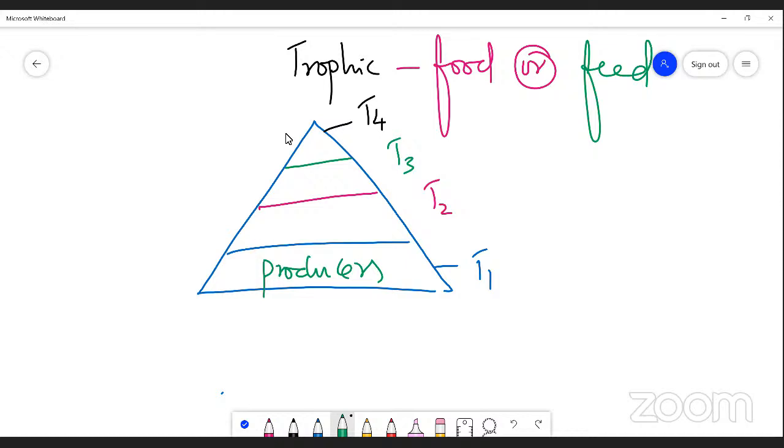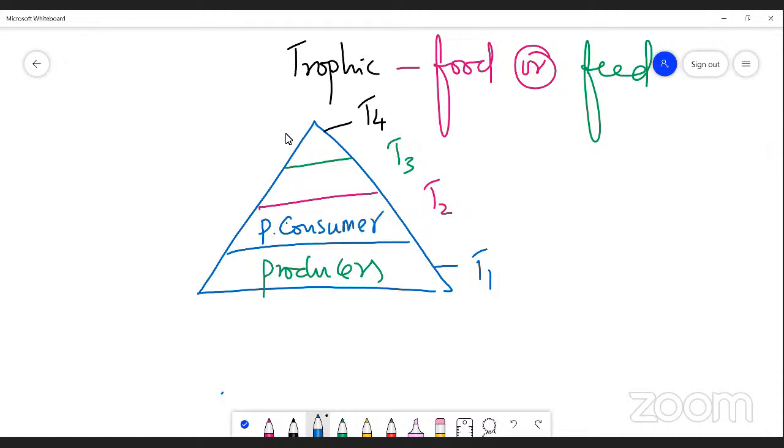Now we can find in the trophic structure where the producer is placed. T1 always occupies the bottom of the trophic structure. Now this is the position of the producer. Okay. Next we pass on to T2 or trophic level 2. As I said, trophic level 2 is nothing but the producer being eaten by an organism. That is called a primary consumer. So simply I can say P stands for primary consumer.